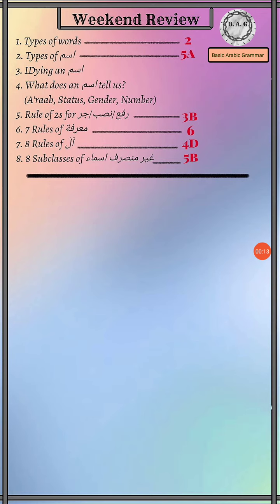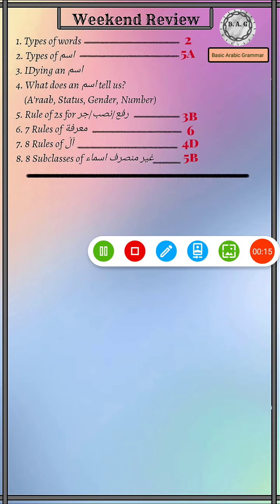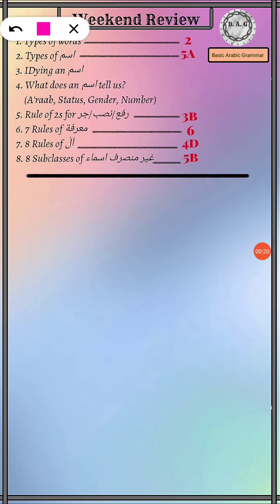Alright, so this is the second video for review, which is the second part of the first week review. In the previous video we covered the review for types of words, types of ism, and what exactly were Rafa, Nasab and Jar. We discussed it in a very brief manner, and now in this video we are going to cover these 3 points, and how we are going to approach ism.